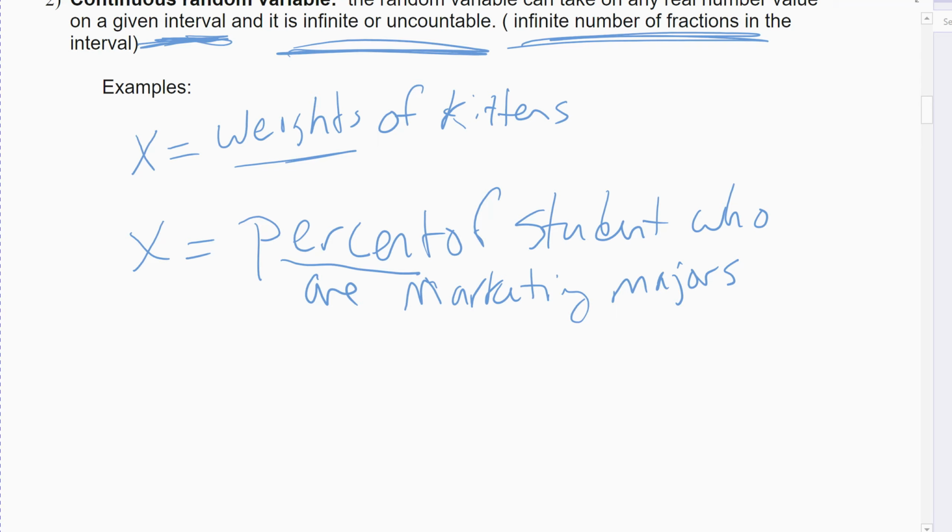All right, everybody's just a little bit different, and you could go down to small fractions if you wanted to. And you could go to the centimeter, the millimeter, you know, whatever. You can keep going smaller and smaller, micro values if you want to. All right, so again, this is when all fractions are in. You can look at all fractions, so all real number values over a continuous interval.